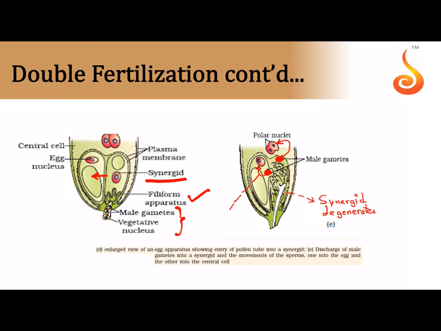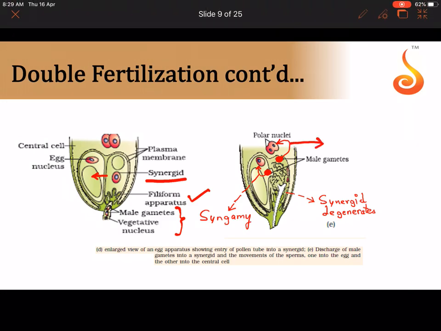The fusion between the male gamete and the egg is referred to as the syngamy, and the fusion between the male gamete and the polar nuclei, because a set of 3 nuclei are fusing, what do we call this? This is referred to as the triple fusion. So all this is about double fertilization itself.